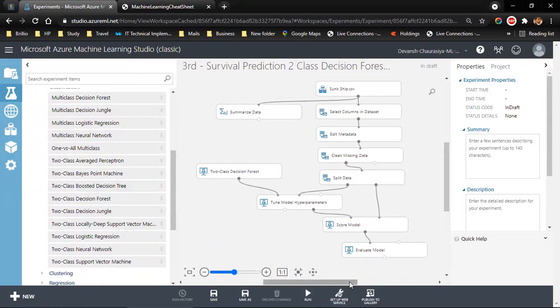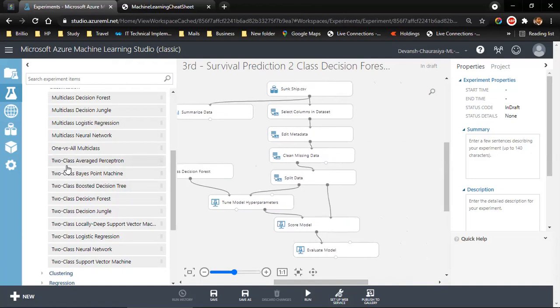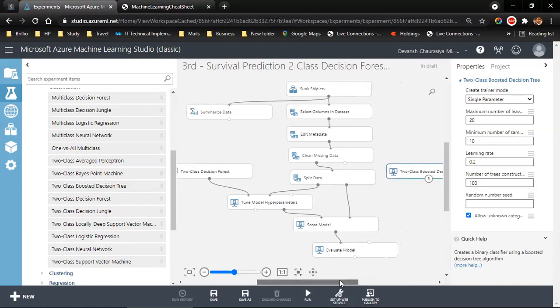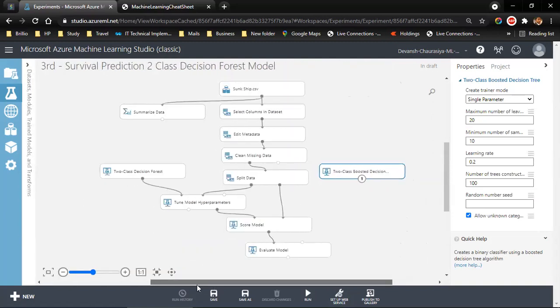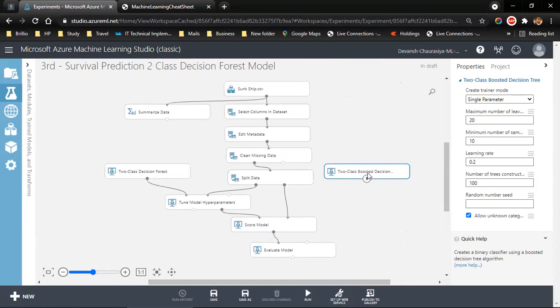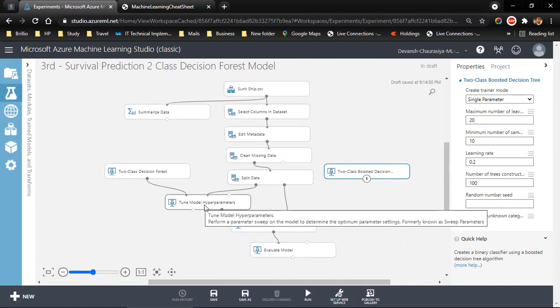Now I need some space, so I drag it over here. Two-class boosted decision tree. I will drag it exactly in front of. Let me increase some size. I have dropped it over here. This is our first model, when we use two-class decision forest. And in the second model, we used tune model hyperparameter instead of train model.